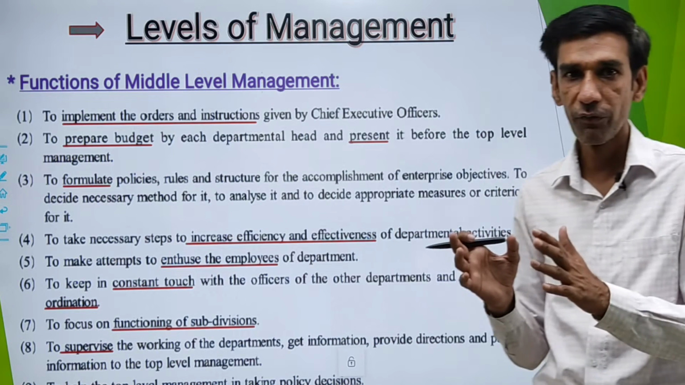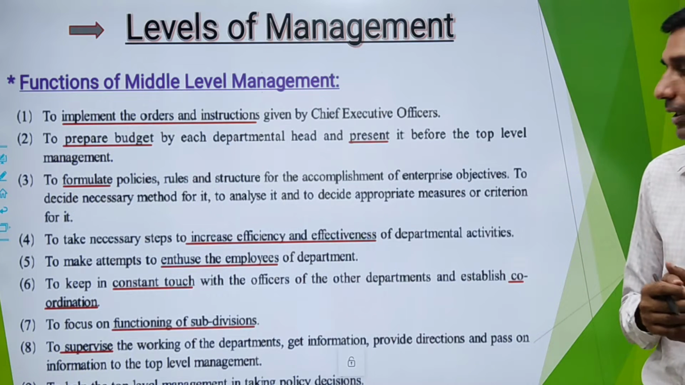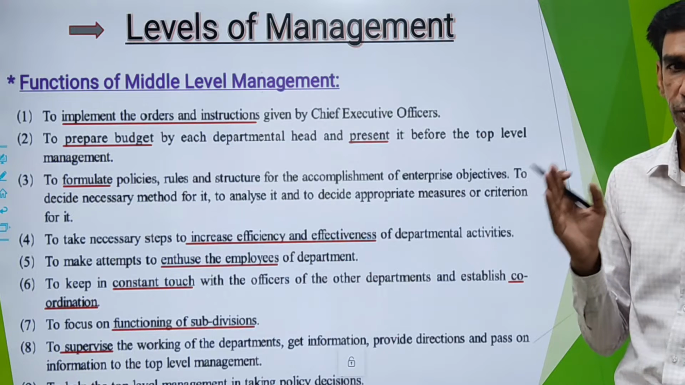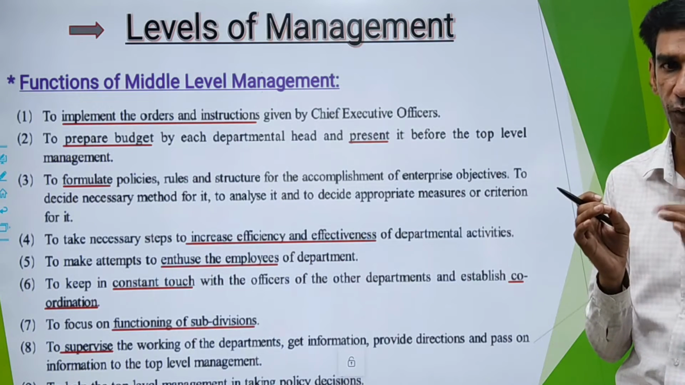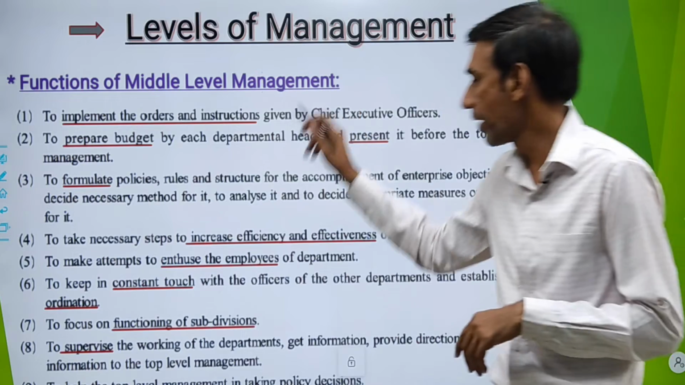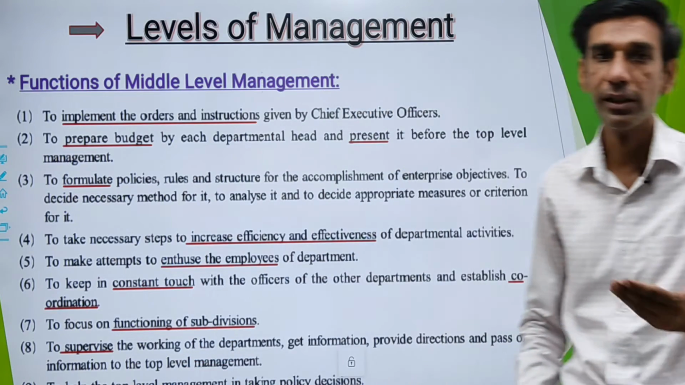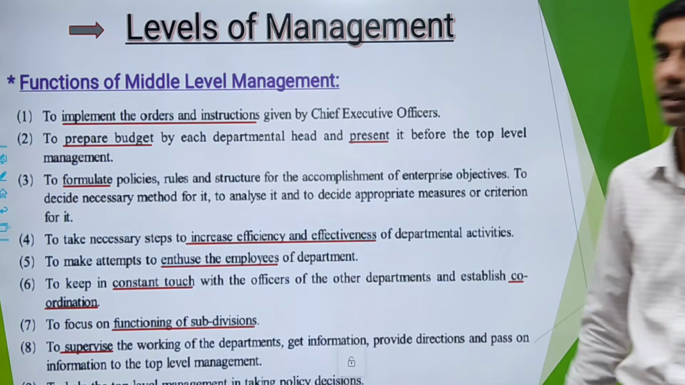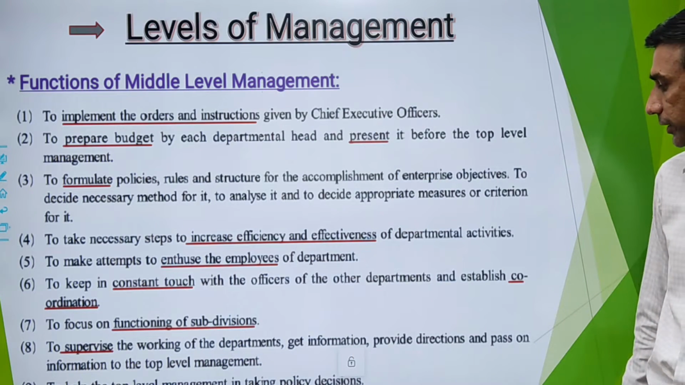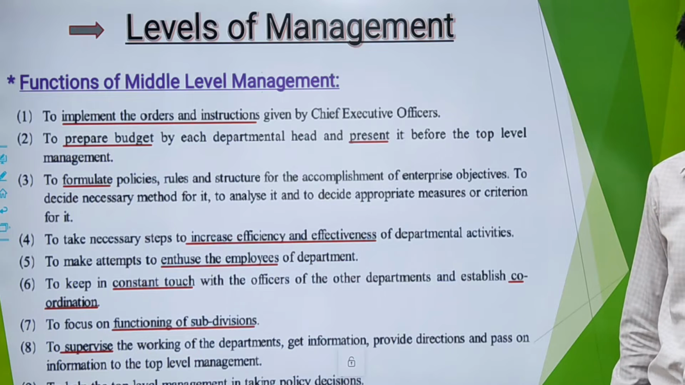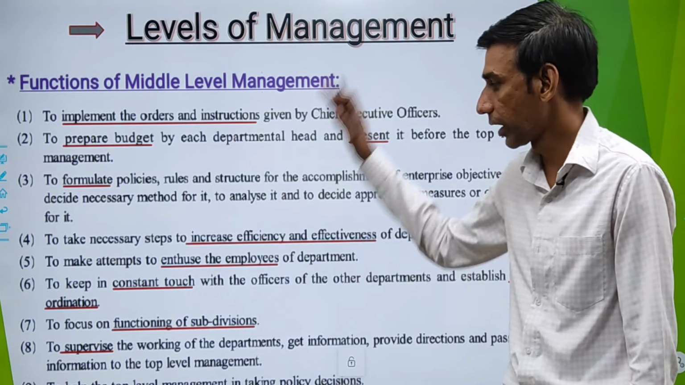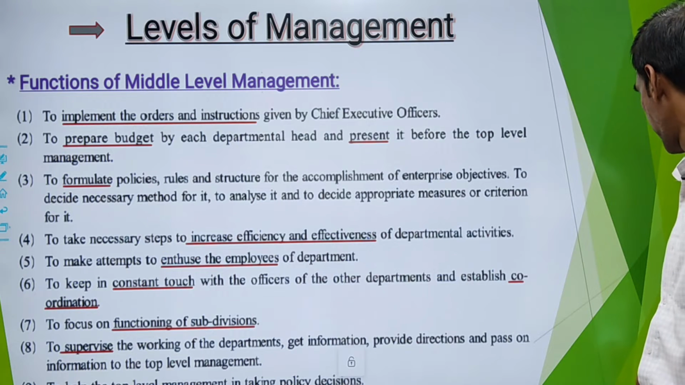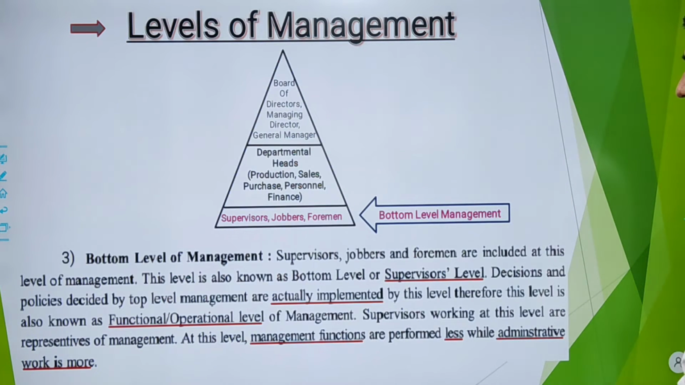Last point is to help the top level management in taking policy decisions. Based on the report which you have submitted, the top level will analyze the report and frame a policy. So framing of policy is very important for top level, for which middle level reporting will help them. So middle level will prepare reports which will help top level management in taking proper policy decisions. Is it clear? Any doubts? So these are 9 points of function which are to be performed by your middle level.